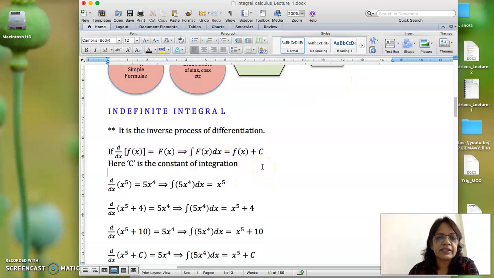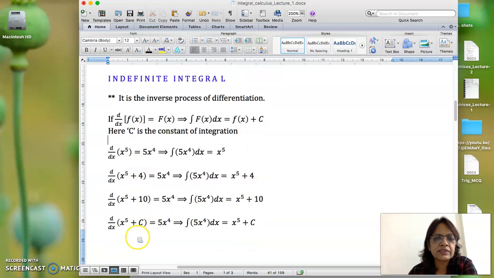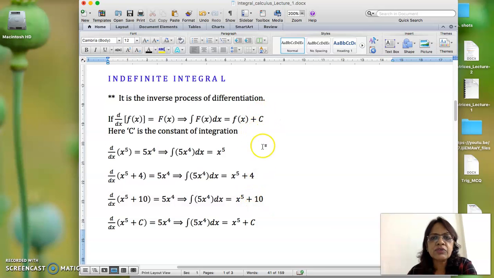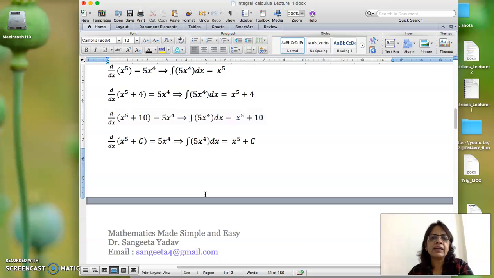Now what is this constant of integration? Look at these four differentiations. In all these four differentiations, if you observe, first one is x to the power 5, second x to the power 5 plus 4, x to the power 5 plus 10 and x to the power 5 plus c, some constant. In all the cases, as per this definition, integration of all these right hand side will be the functions here. So in these cases, if you observe, the constant is first 0, 4, 10 and c. So depending upon the conditions, this constant will take some value and then it becomes a definite integral. So that is why this constant of integration will come in all the indefinite integrals.